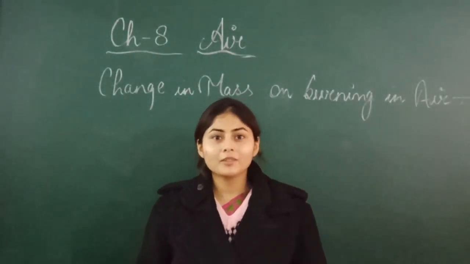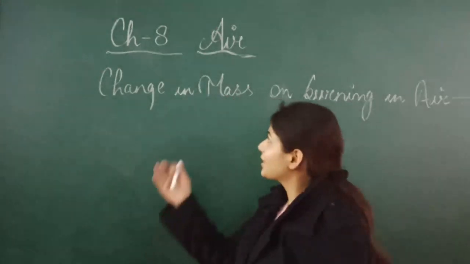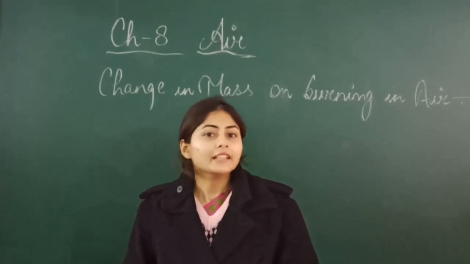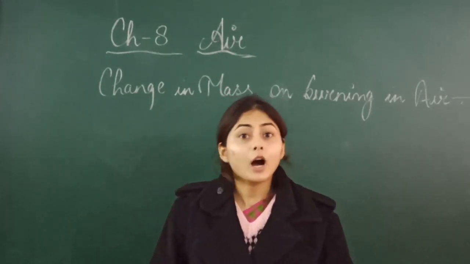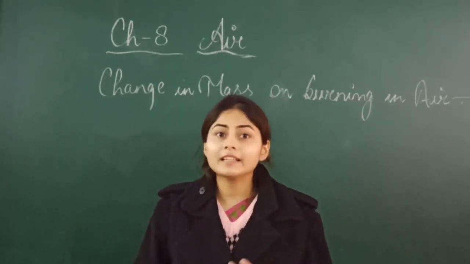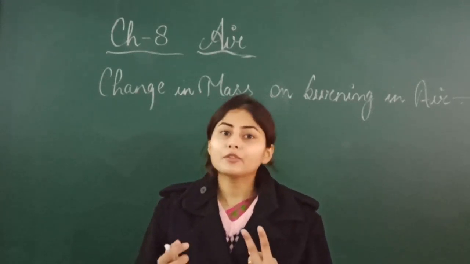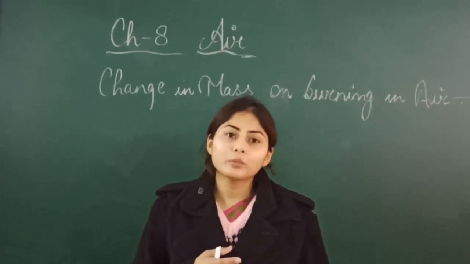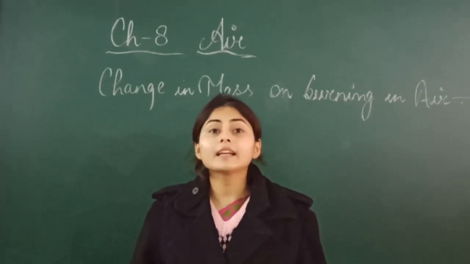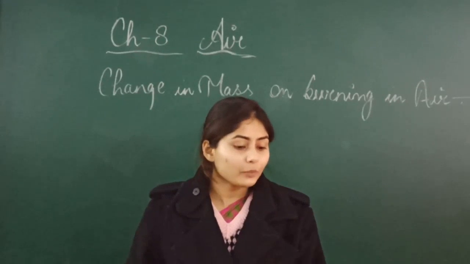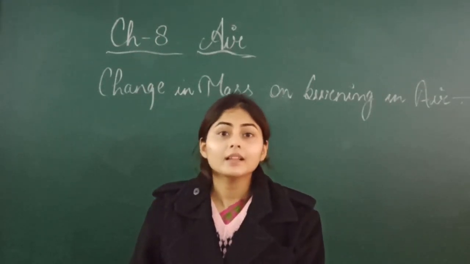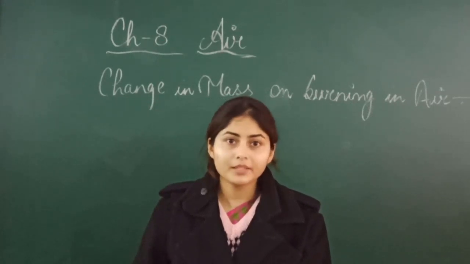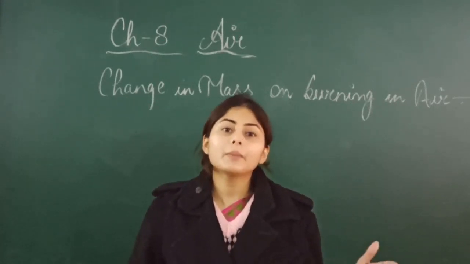In the previous session we started a new chapter, chapter 8, Air. In this chapter we have studied the composition of air and how we can prepare oxygen. We studied two methods: from hydrogen peroxide by using a catalyst, manganese dioxide, and from potassium chlorate. Then we studied the comparison between burning and respiration, then the combustion of metals, non-metals and organic compounds, and then flammable substances. So all these things we studied in the previous session.